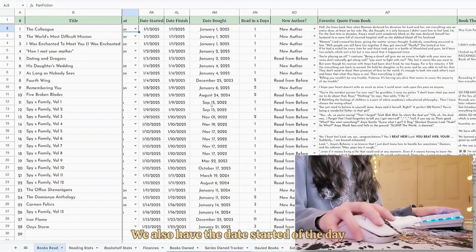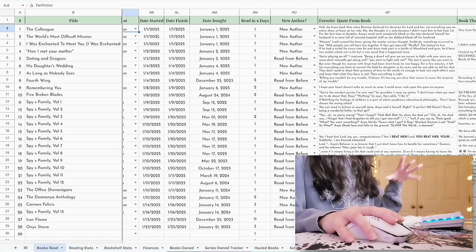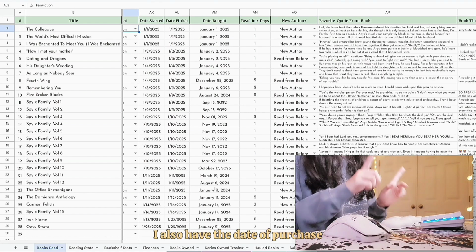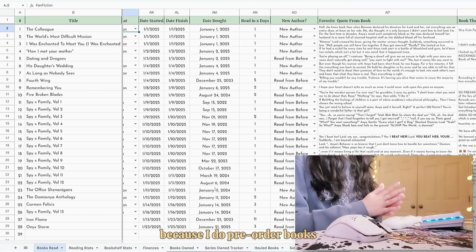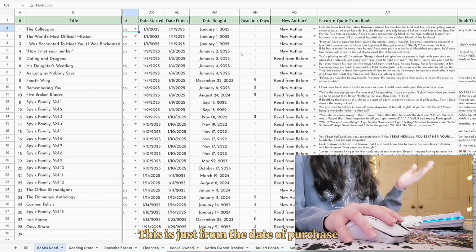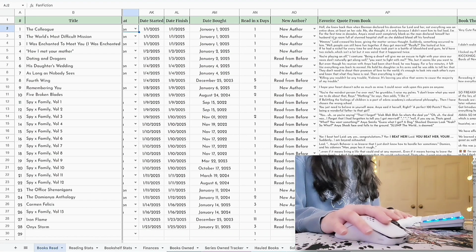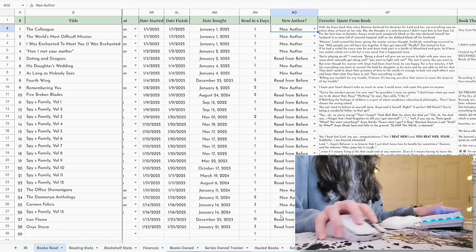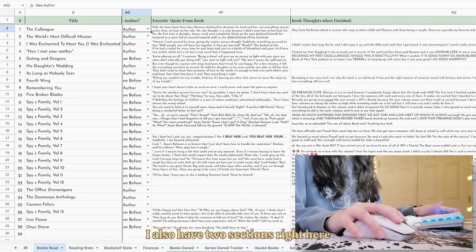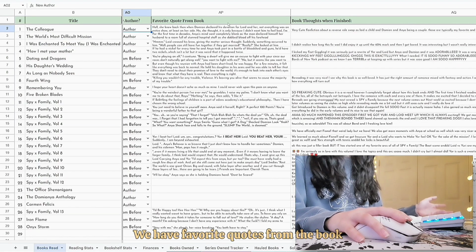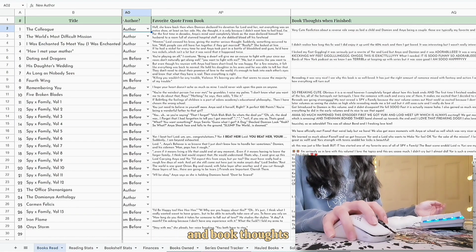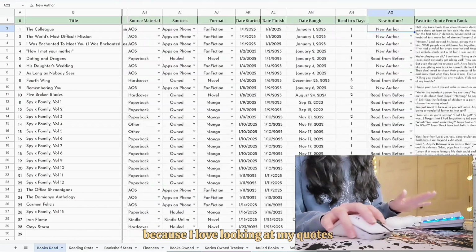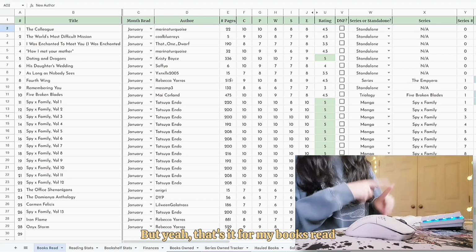We also have the date started, so the date I first started reading the book, and the date that I finished reading. I also have the date of purchase, not when it arrives to my house because I do pre-order books. This is just from the date of purchase and how many days I read it in. We also have is it a new author? If it is, click new author. If it's not, read from before. Pretty simple like that. I also have two sections right here: favorite quotes from the book, and book thoughts when I'm finished. I'm really excited about the favorite quotes from books because I love looking at my quotes. But yeah, that's it for my books read.